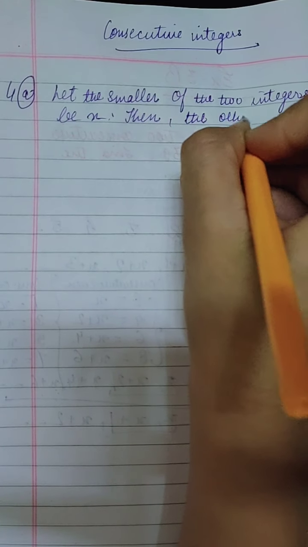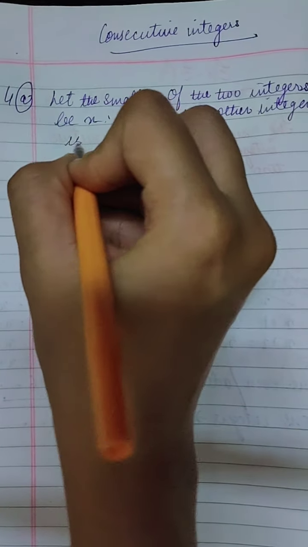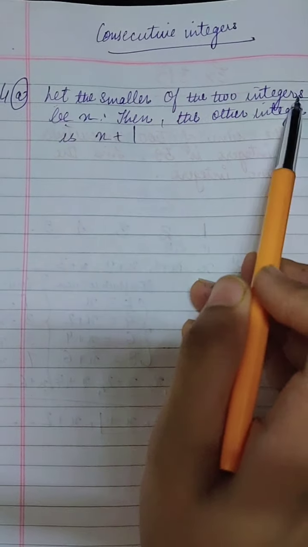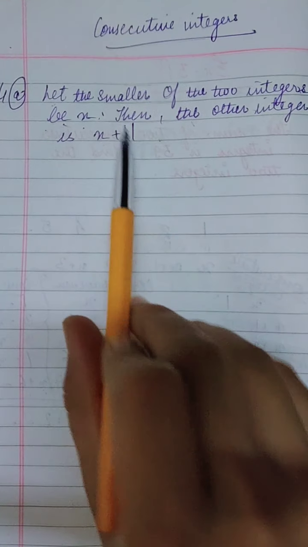The other integer will be x plus 1. This is for consecutive integers. We have to write this in the copy: let the smaller of the two integers be x, then the other integer is x plus 1.